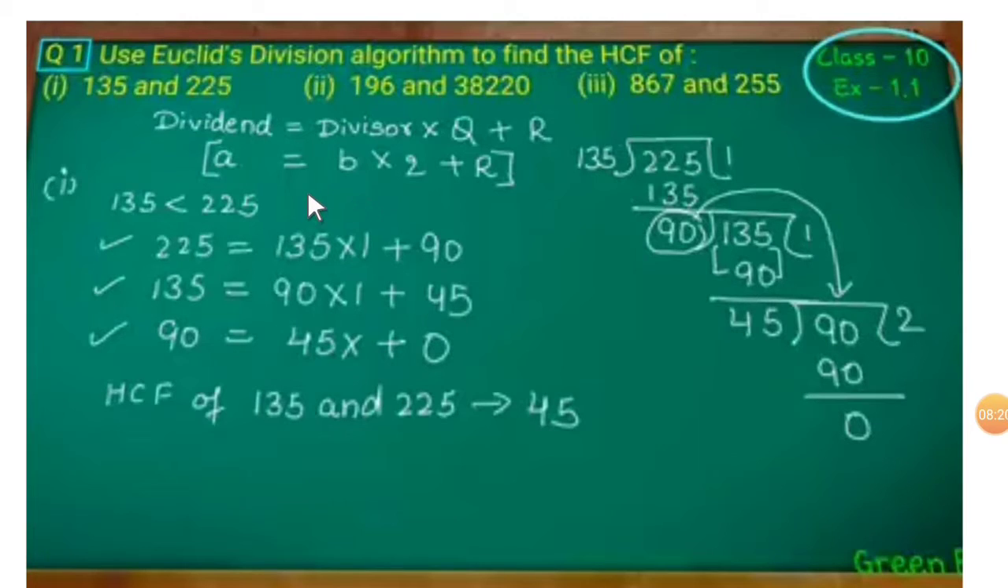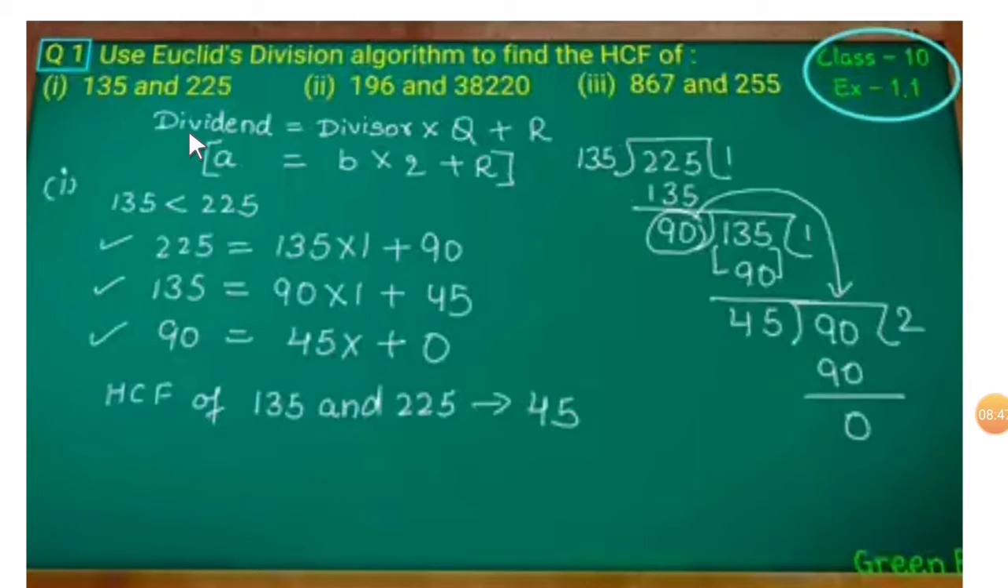Now I will start exercise 1.1, first question. I had already discussed the same type of question. Use Euclid's division algorithm to find the highest common factor of two numbers, three questions given here. I will solve the first two questions, try to solve the third question yourself.